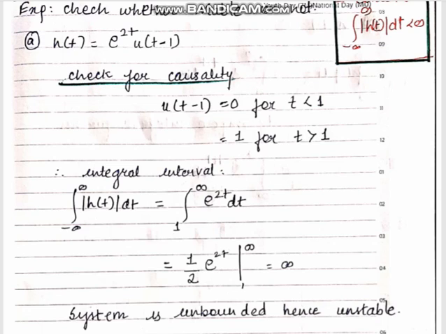Here, the system depends on a step signal, u of t minus 1, which is nothing but a delayed step signal.